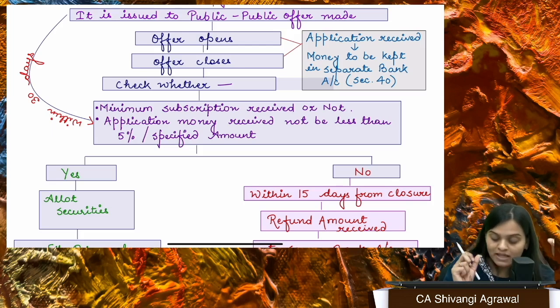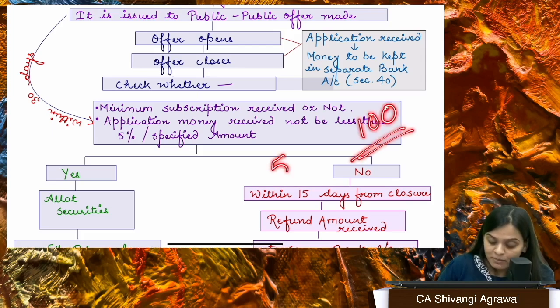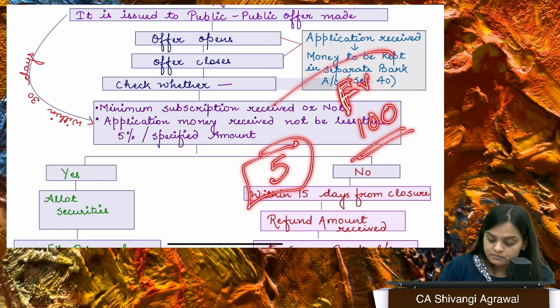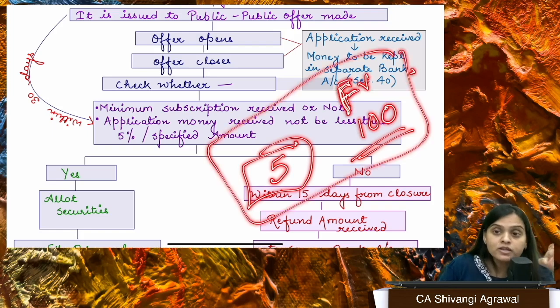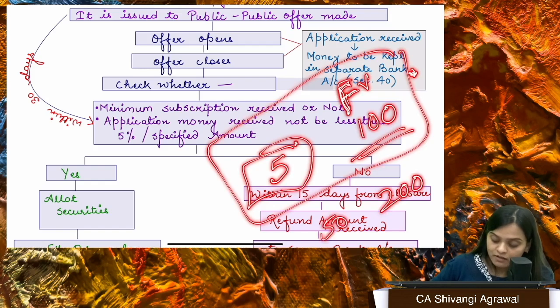Now don't get confused with the application money, because there is also something called minimum application money, right? Supposedly your share price is 100, right? Then the minimum application money has to be 5. Has to be 5. This is, let's say, face value. It has to be 5. This is according to section number 39. However, if I talk about SEBI regulation, it says 25% of the issue price. So let's say the issue price is 200. So it will be 50 according to SEBI regulations.